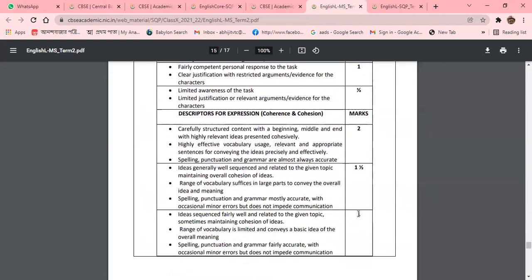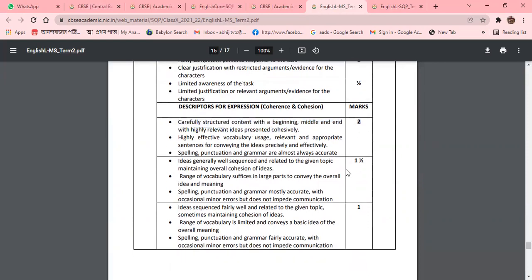So it is clear to whom you can award the full marks. Here, in coherence and cohesion, you can see carefully structured content with a beginning, middle and end, and highly relevant ideas presented cohesively. That makes the 2 marks that can be awarded to him.